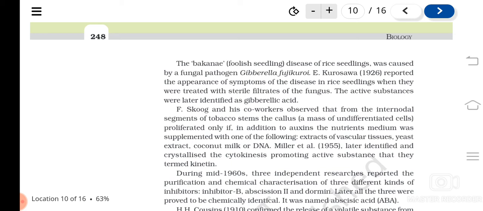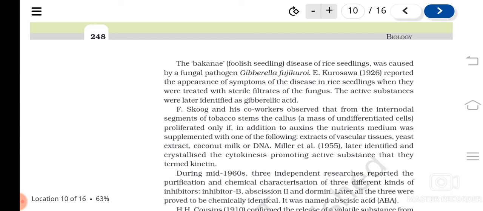Undifferentiated means simple meristematic cells will form. Understood? There won't be any xylem, phloem, nothing like that. An undifferentiated mass of cells will form when we transfer the plant parts to the nutrient medium.